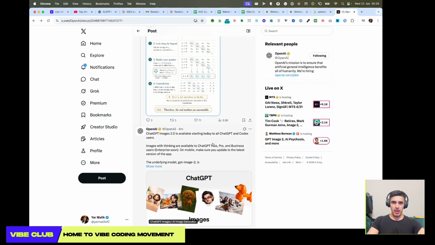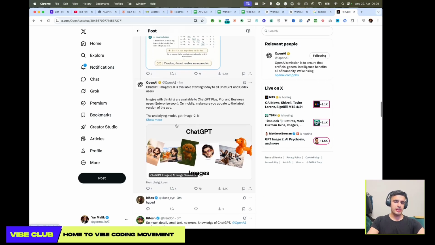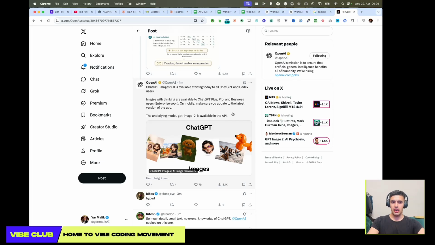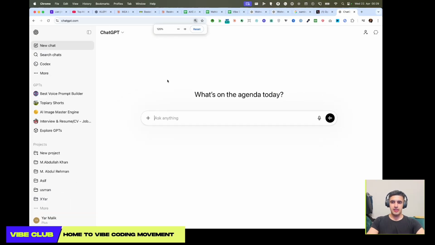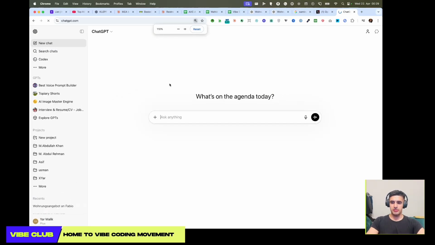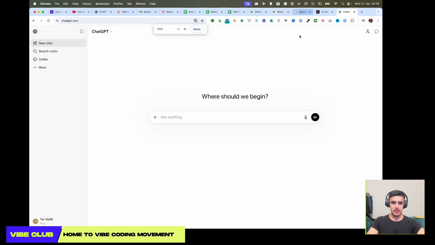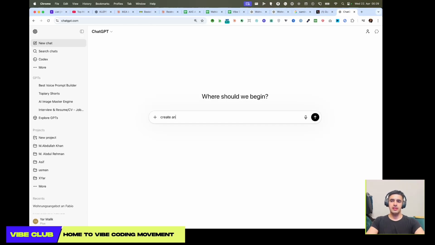Then it's available to every person who is out there, and we're just gonna run a simple test and see how it works. So right now, when I go into ChatGPT, I'm just gonna specify it and write it. And we should be able to see these images. One second. Okay, let's say create an image.